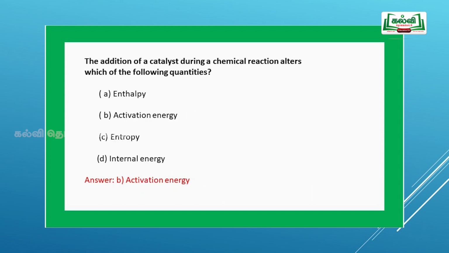Next question, the addition of a catalyst during a chemical reaction alters which of the following quantities? Option A, enthalpy. Option B, activation energy. Option C, entropy. Option D, internal energy. We have seen the activation energy alters the rate of the reaction, because once the activation energy decreases, the rate will increase. If activation energy increases, then the reaction will be slow. The catalyst in general affects the activation energy. So, option B, activation energy, is the correct answer.